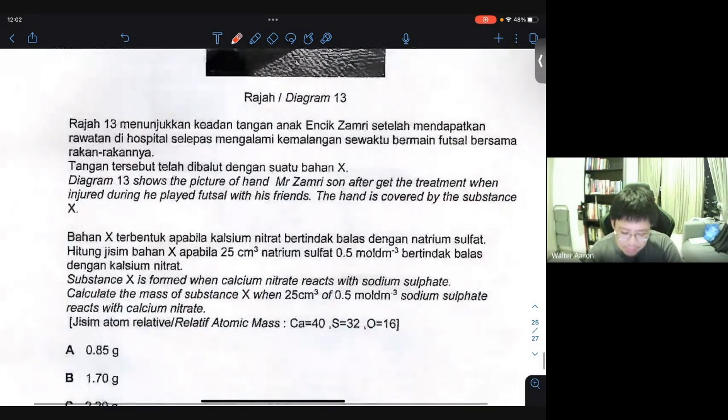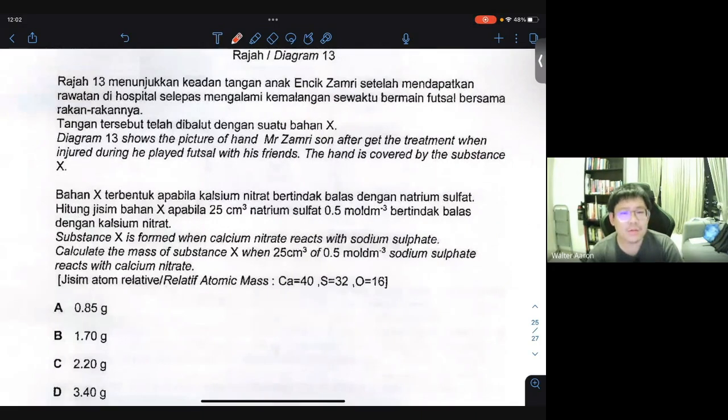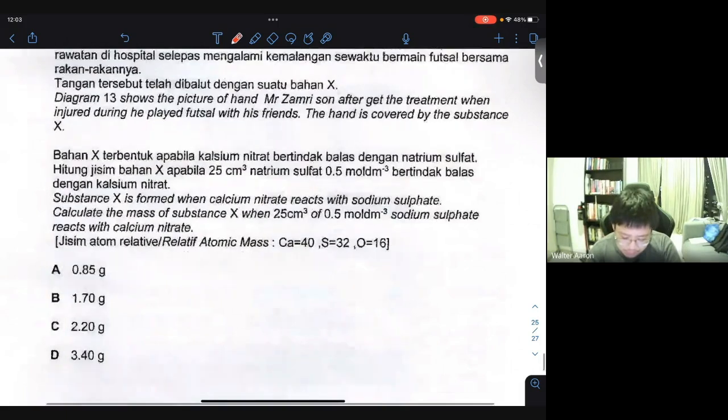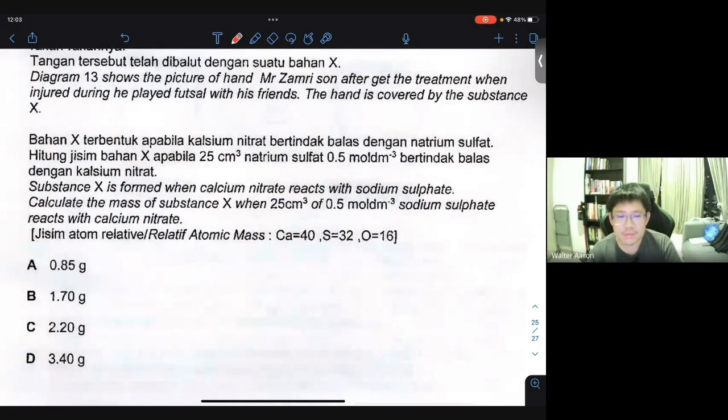But of course, if you think about it, the Malay one is correct, right? For example, Rajah 13 menunjukkan keadaan, not keadaan. Even the Malay one has a typo. Keadaan tangan anak Encik Zamri setelah mendapatkan rawatan di hospital selepas mengalami kemalangan sewaktu bermain futsal bersama rakan-rakannya. So okay lah, correct lah. I think the translation may be a bit off lah. You understand what I mean, okay? I was just curious if the BM part was correct or wrong, but it's okay.